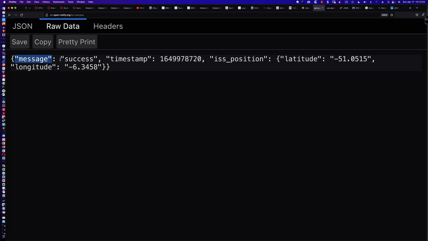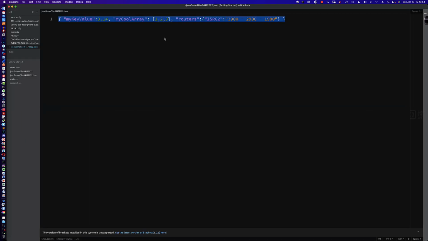However, on the right-hand side of the colon, we can have any of the other JSON data types. In other words, I could put, as we've seen, a JSON object. And the next data type we're going to talk about is the JSON array. And we've seen that we've had the array in there. And similar to Python, and this is a JSON array. Now, Python is going to refer to that as a list.